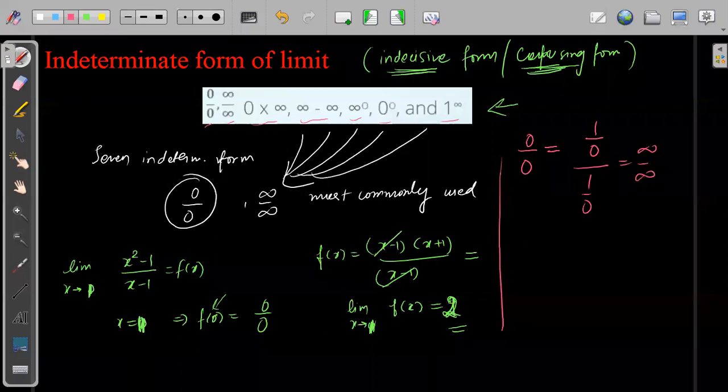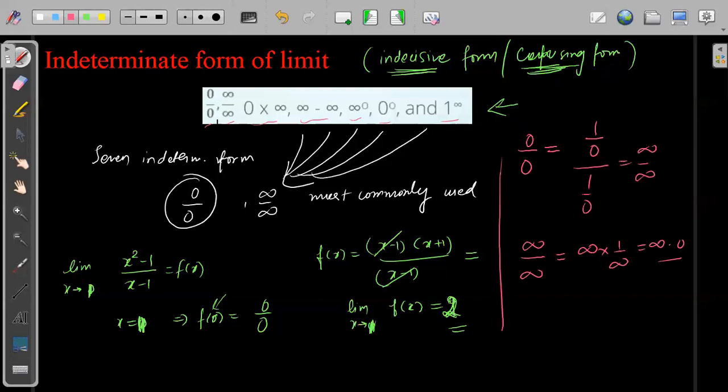Now look at the second case. Infinite by infinite, this we can write infinite into 1 by infinity. This I can write infinity into 0. So all the forms are converted from the first form. So the most important parent form is the 0 by 0 form. From that form, all the other forms have been derived; for some functions we have taken log, for some other functions we have taken the exponent. We will see it afterwards, and once we have started doing questions, you will understand.